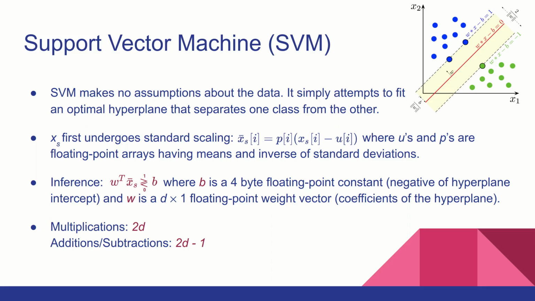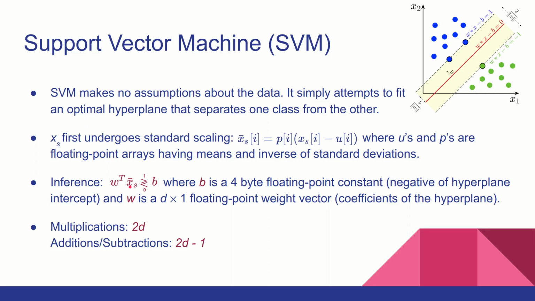SVM is a very popular linear classifier. In a D-dimensional space, SVM simply tries to find an optimal hyperplane that can separate the two classes. So when it comes to inference, you basically have to check in which half of the hyperplane the new point lies. This can be done by W transpose X greater than or less than B, where B is the intercept of your hyperplane. So this is a 4-byte floating point constant, and W is the weight vector corresponding to the hyperplane equation. So this is a D cross 1 floating point weight vector.